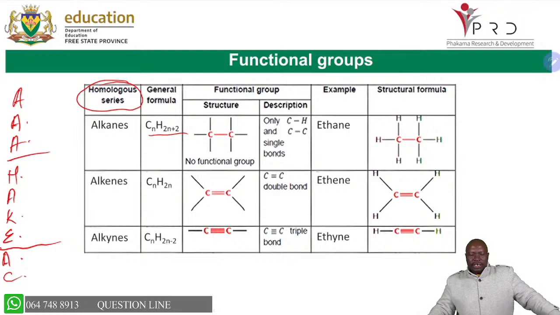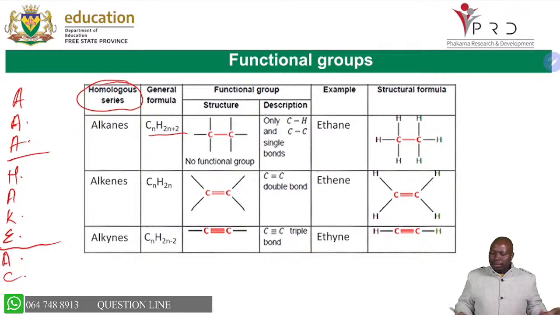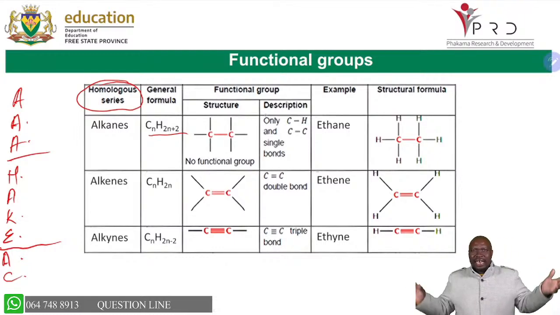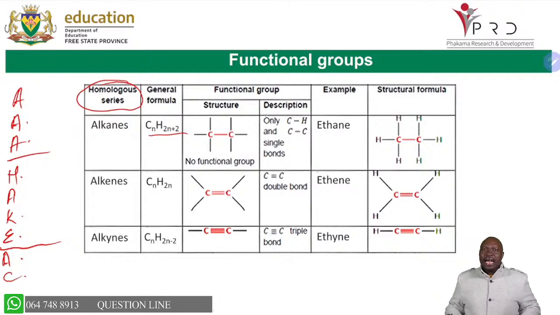When you look at alkanes, all of them just have carbon-carbon and carbon-hydrogen single bonds. There are no double bonds and no other extra atoms. Hence, we refer to them as hydrocarbons because they are made up of hydrogens and carbons only. An example is ethane. If we say draw the structure, you will know the structure of alkanes.